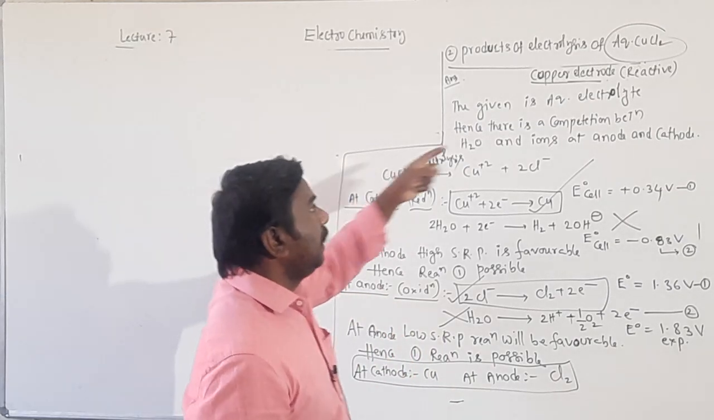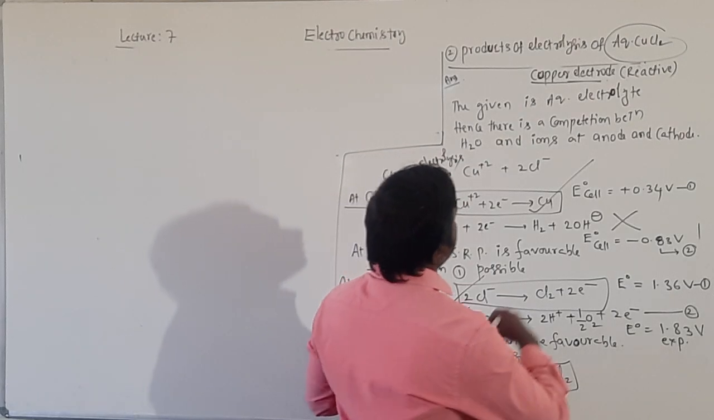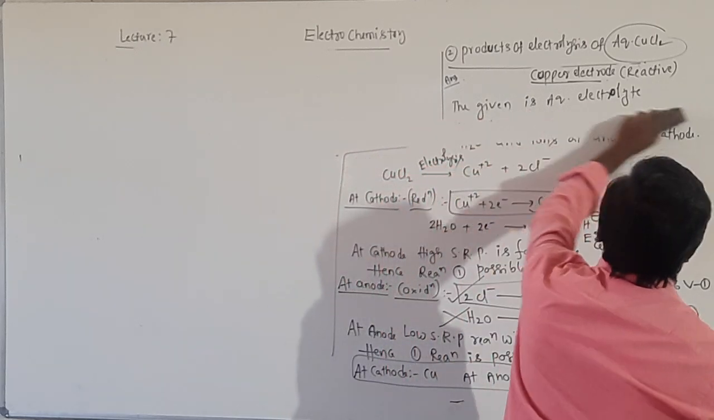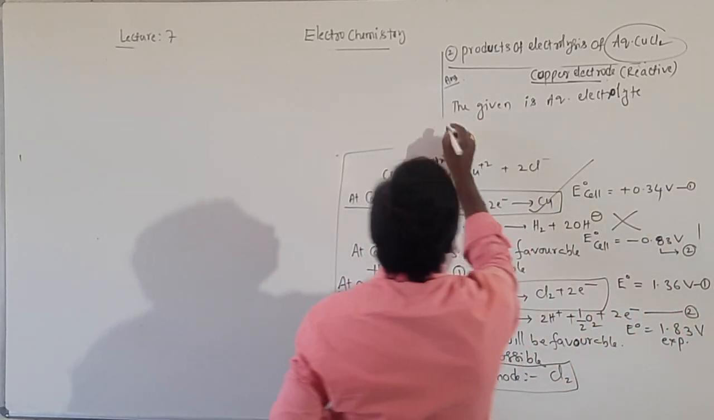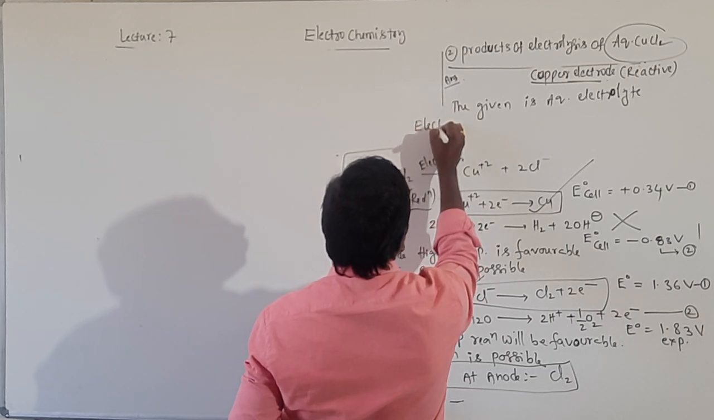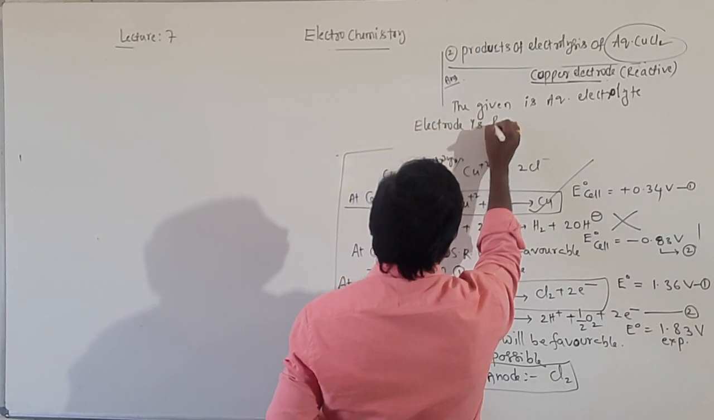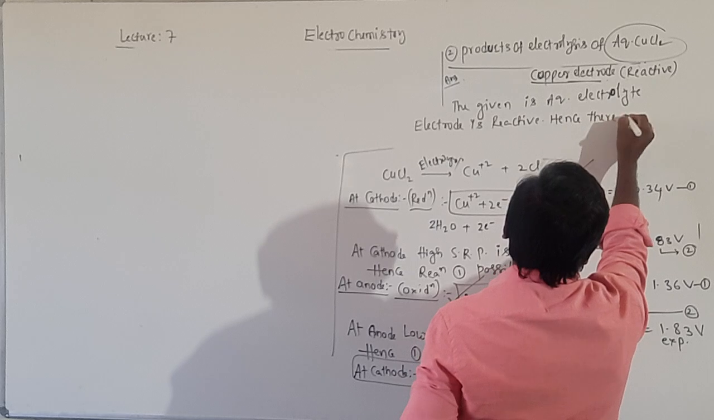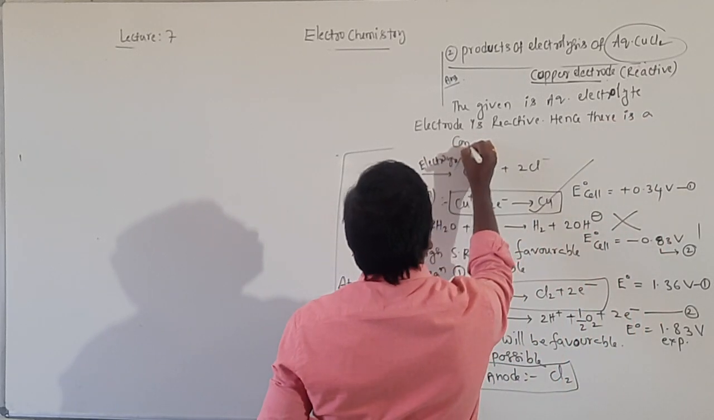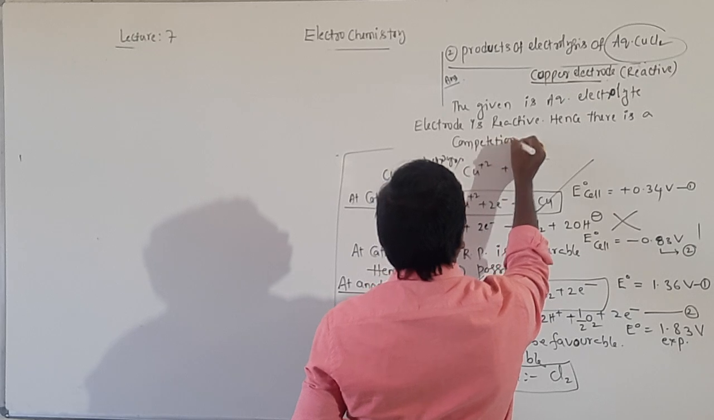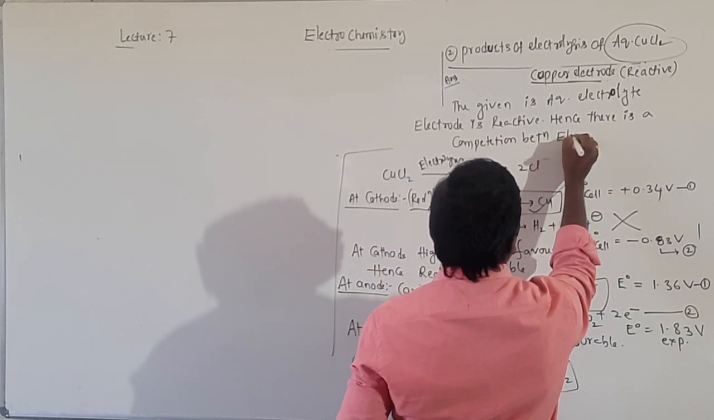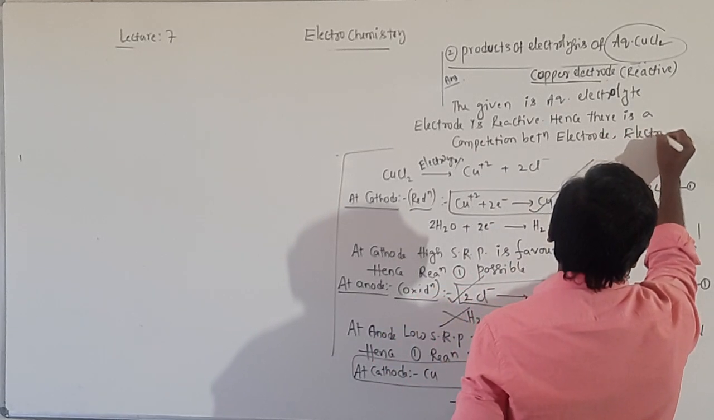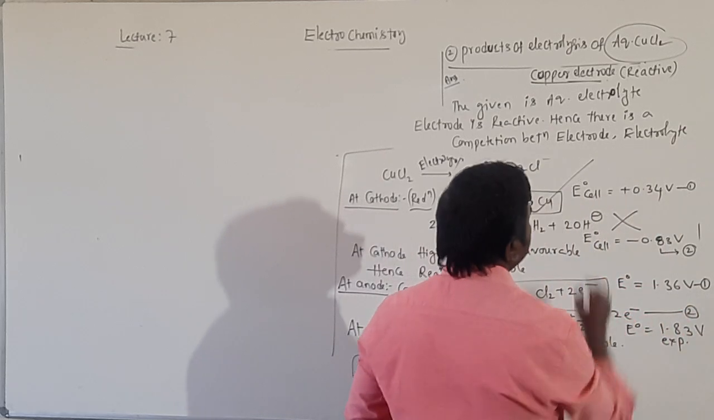You observe, it is an aqueous electrolyte, and the electrode is reactive. Hence, there is a competition between which ones, students? The electrode can undergo an oxidation reaction. The electrolyte, it means CuCl2 and water.